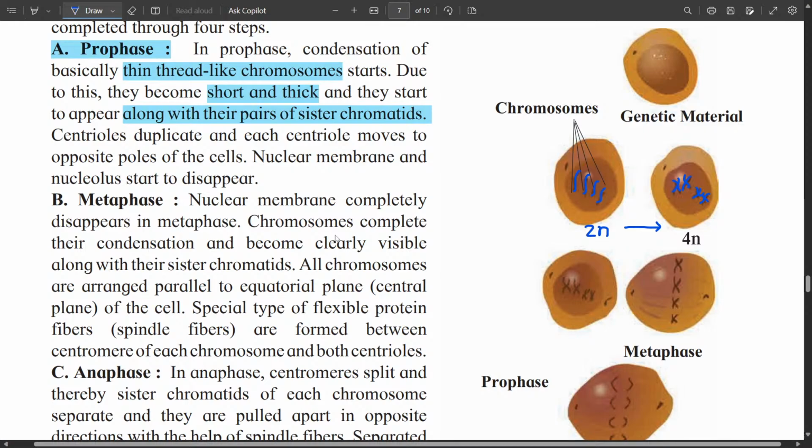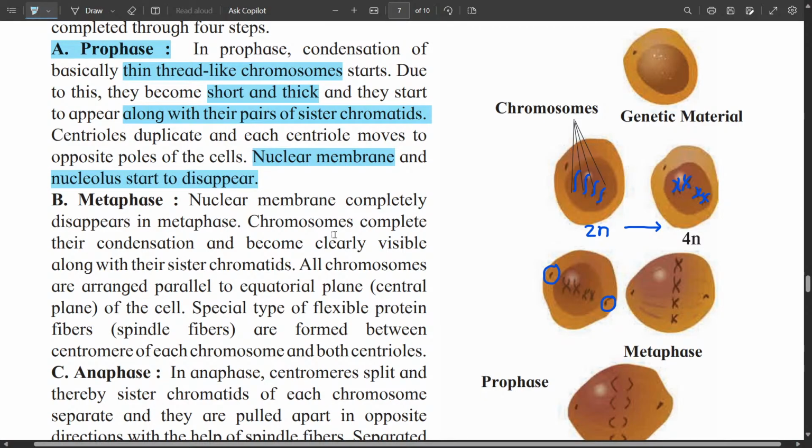Centrioles duplicate, and each centriole moves to the opposite side of the cell. You can see the centrioles here. So centrioles are duplicated, and each centriole goes to the opposite end of the cell. Nuclear membrane and nucleolus start to disappear. So this is the prophase.